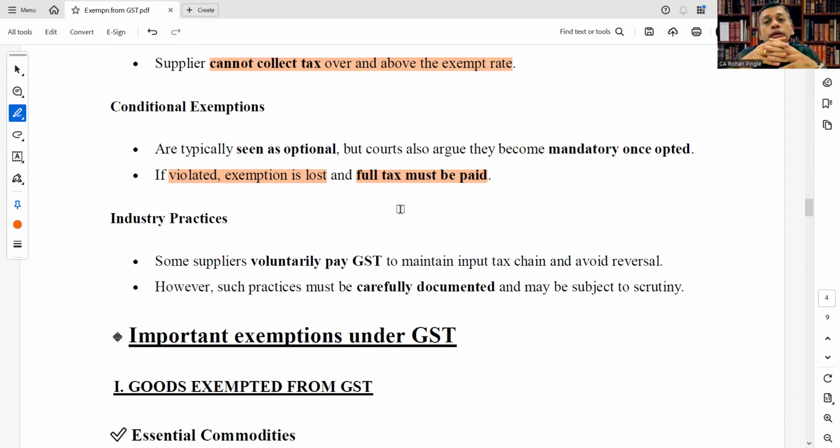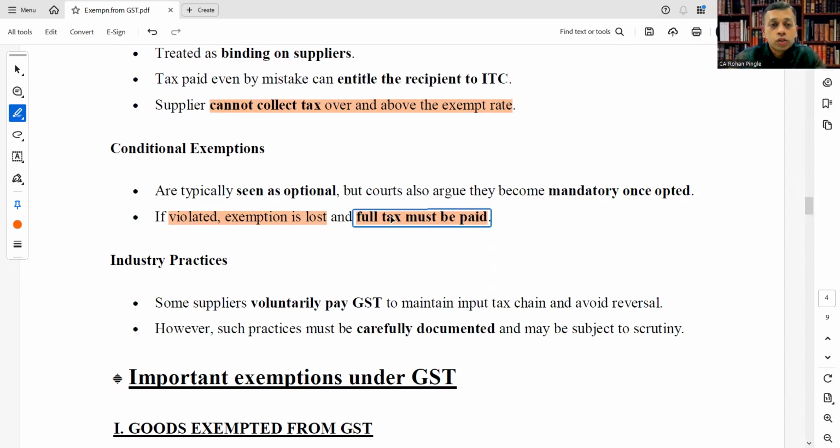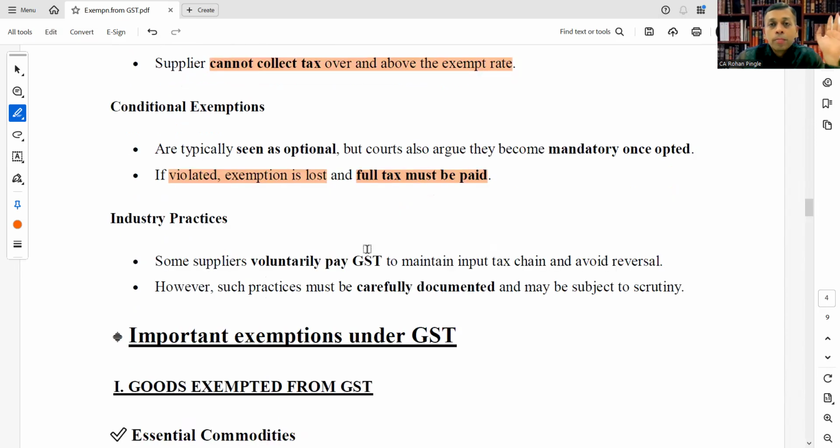The legal interpretations are that exemptions are typically seen as optional, but courts also argue that they become mandatory once opted. Once you have opted for conditional exemptions, you must avail that exemption. And if violated, the exemption is lost and full tax must be paid. Please keep this in mind.